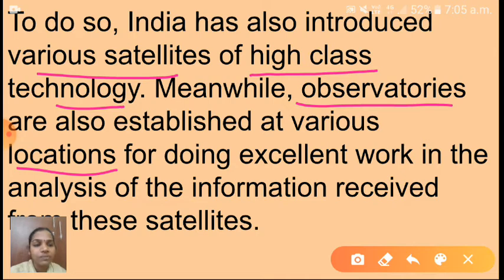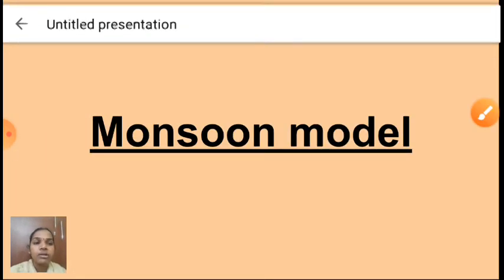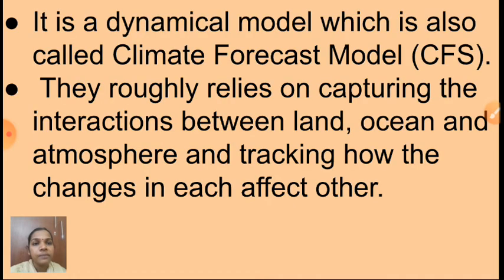Shall I go to the next one now? Next is the monsoon model. Children, see, it is a dynamical model. What is meant by monsoon model? It is a dynamical model which is also called the climate forecast model, CFS. They roughly rely on capturing the interactions between land, ocean and atmosphere and tracking how the changes in each affect the other. So with the help of the monsoon model we will get information about the prediction of land, ocean and atmosphere.